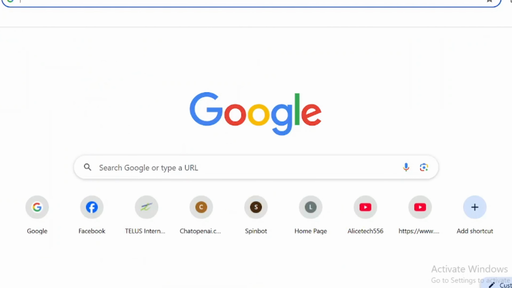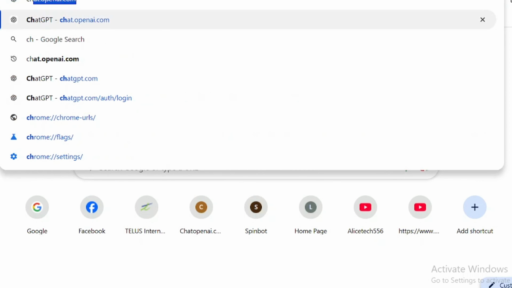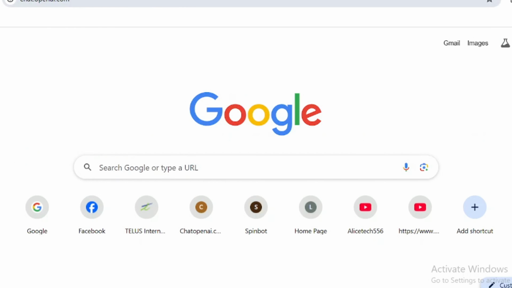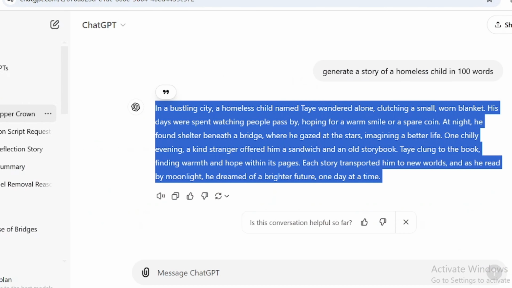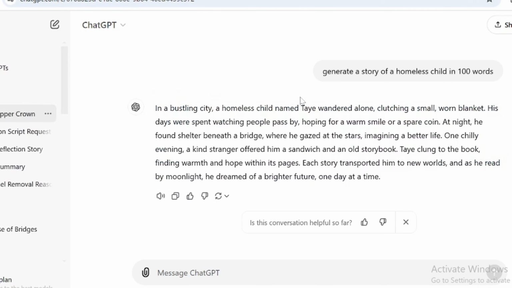First, I'm going to go to my Google, open a new tab here, and type chat.openai, and it has opened. Then what I did here, I now tell it to generate a story of a homeless child. Then I am specific, telling it to generate it in 100 words. So here, this is all it came out with.